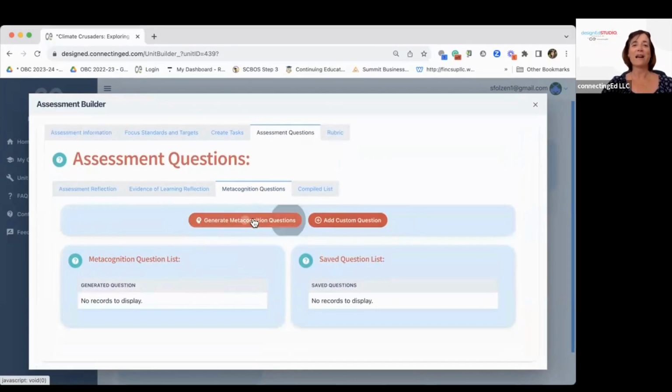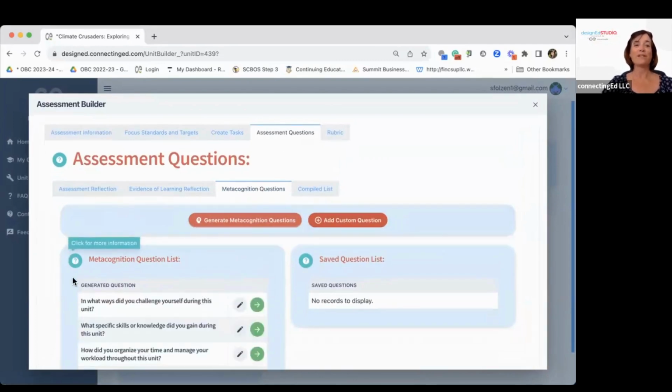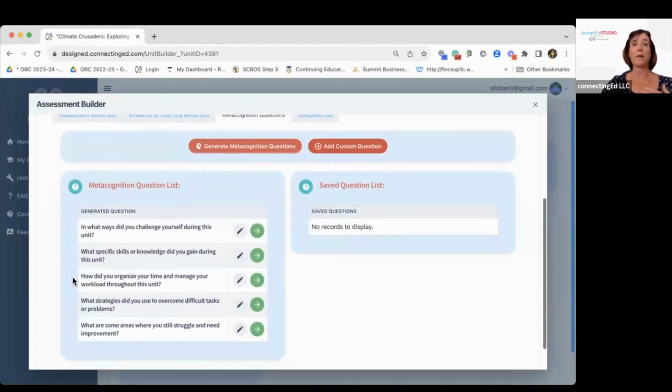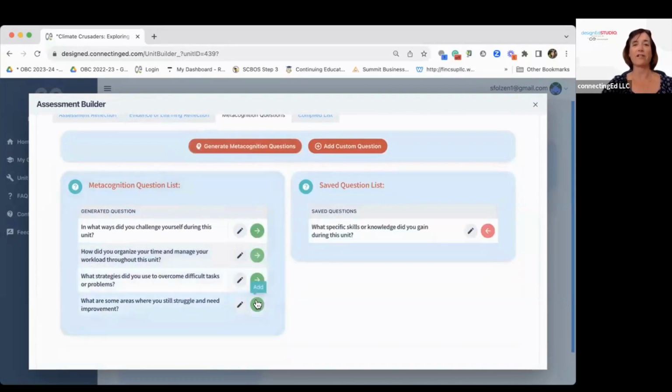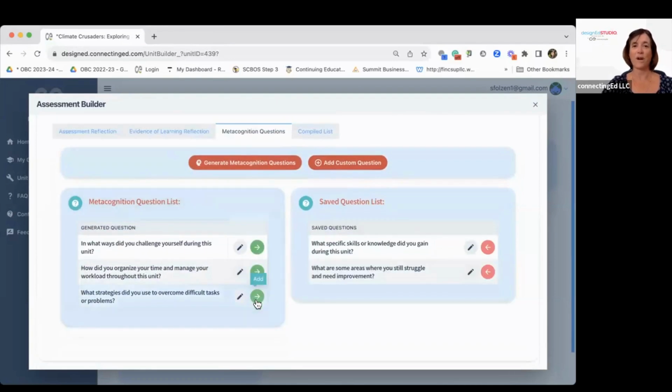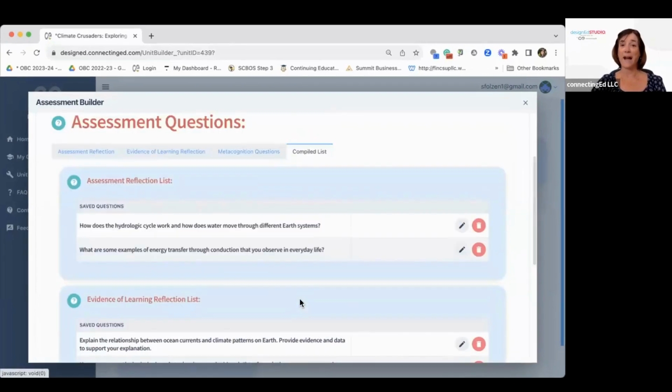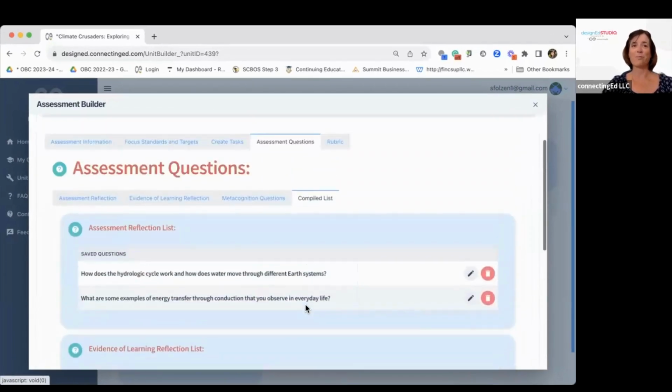And then there's metacognition questions. We want students to know how they learn best. We want them to reflect, because in the reflection is where they're going to learn about themselves as learners, what they can do better, how they use feedback. There's so many different ways. This question generator generates excellent metacognition questions. Don't forget, you can also add your custom questions here too, if you'd like. Here's my whole entire compiled list, and I'll show you where you can print all of these off in just a second.